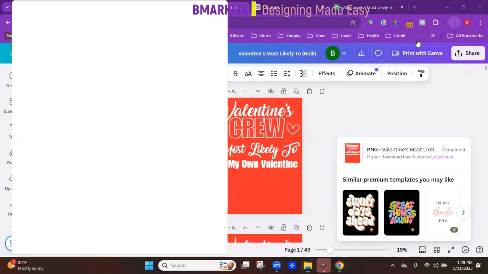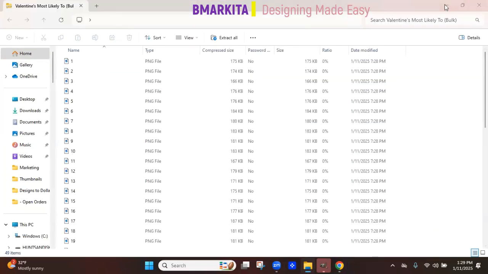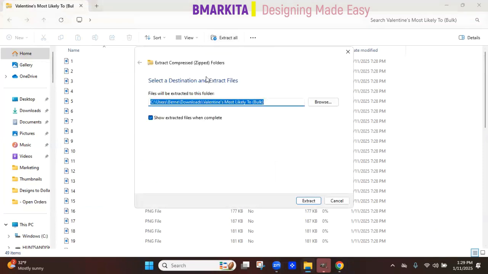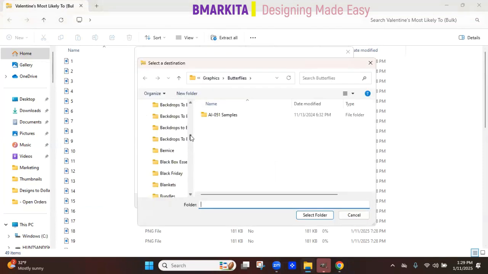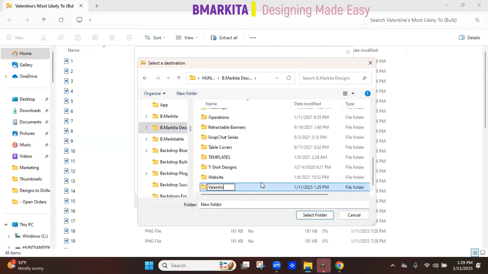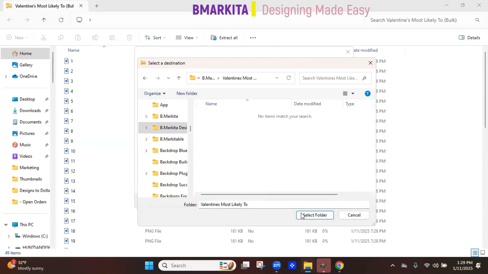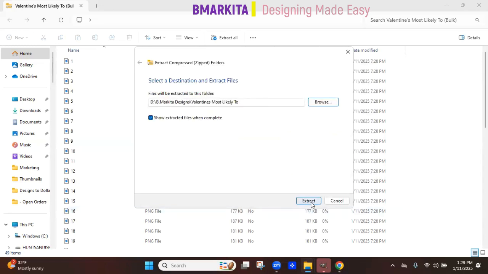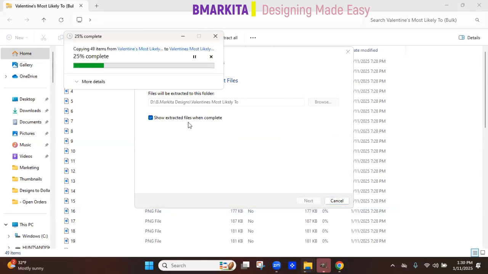So if you open up your download, you'll see all the different files and you can export them to a folder. So extract all. I'm gonna make a folder. Be Marquita Designs folder. Create new folder. Valentine's. Most likely. Like that folder. And then click on extract. And now you have all of those files in your folder to be uploaded to your print provider.